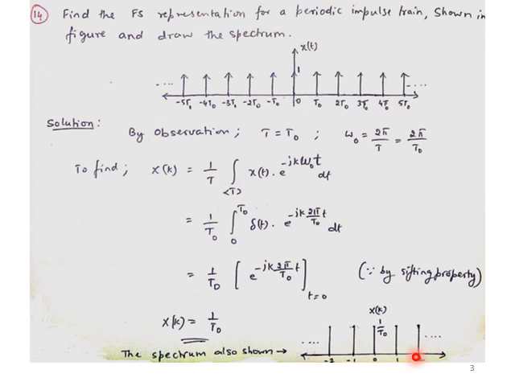So this is how I can find the solution for the impulse train function, if I want to find the Fourier series coefficient and also the spectrum diagram for that particular condition.